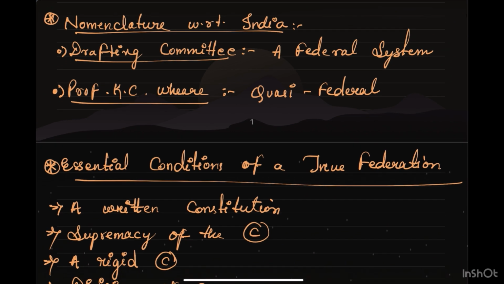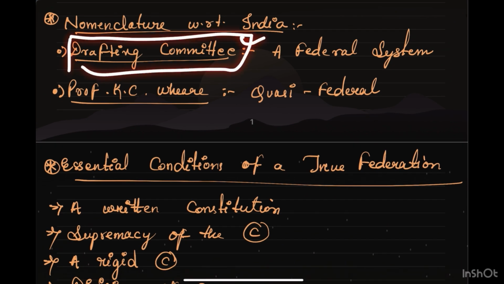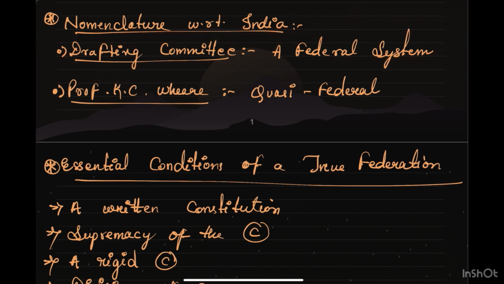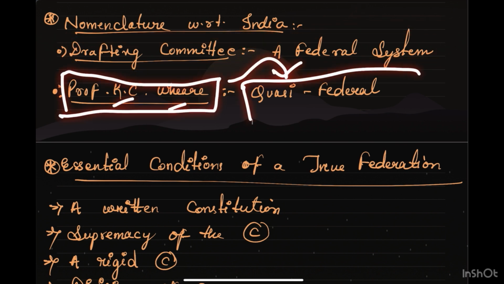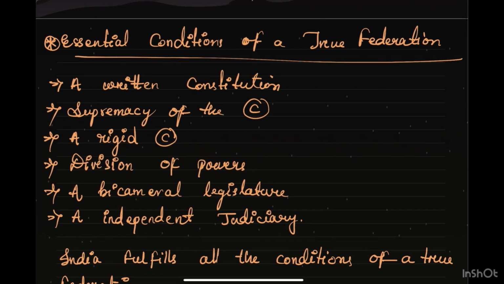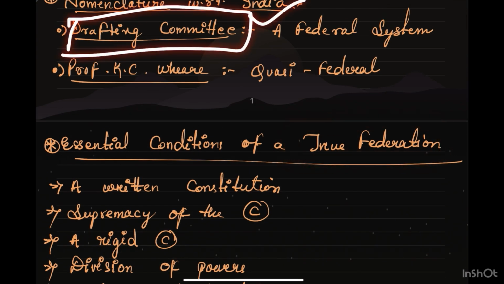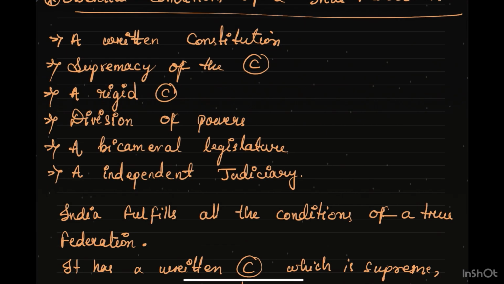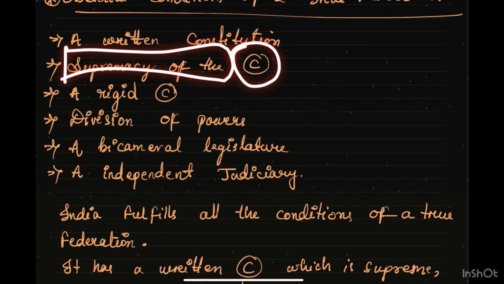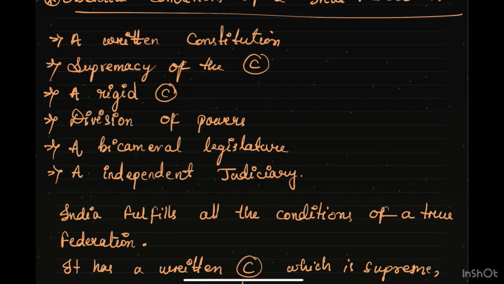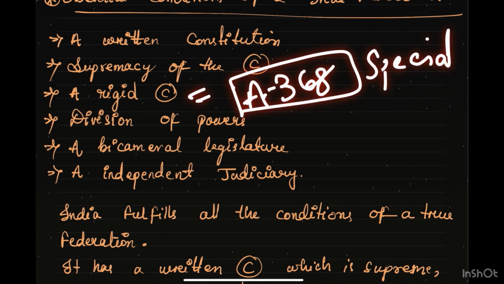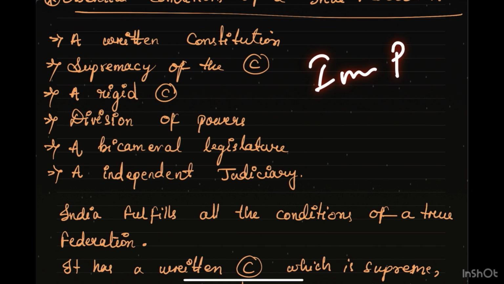Now talking about India, the drafting committee of India mentioned that India is a federal system of government. Why? I'll talk about it later. Before that, we need to know that Professor K.C. Wheare told that India is quasi-federal. The essential conditions for a true federation that the drafting committee recognized are that it has a written constitution. Then the supremacy lies within the constitution, and the constitution is rigid. For example, if we want to make any kind of amendment under Article 368, it has to take a special majority, which is really difficult. And the impeachment of the president is also a difficult process. So we will say that it is a rigid kind of constitution.